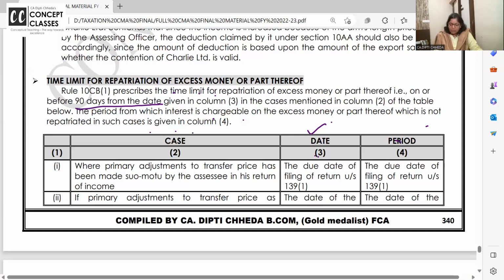Understood? What is the date in the third column? From where will the 90 days be counted? Within 90 days from this date you have to bring it in India. And if it does not come to India within 90 days, then what? Interest will start. Now from where will that interest start? That we have to decide.